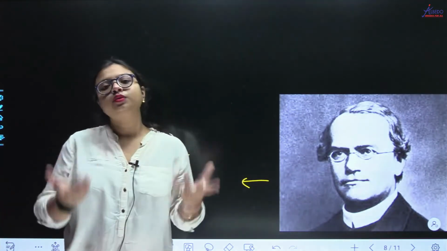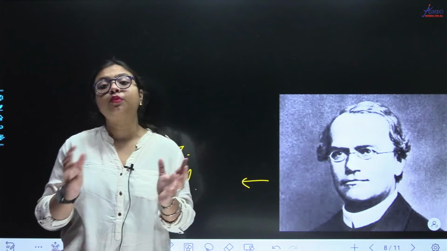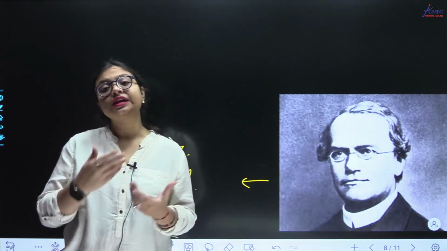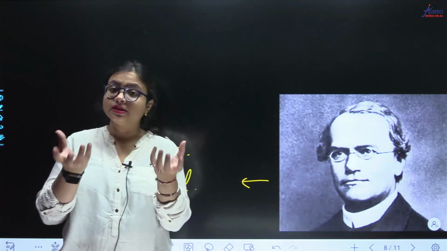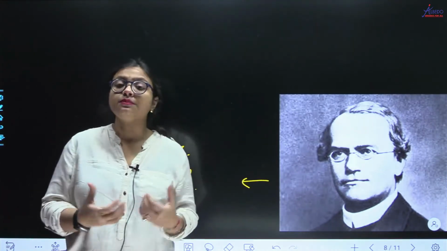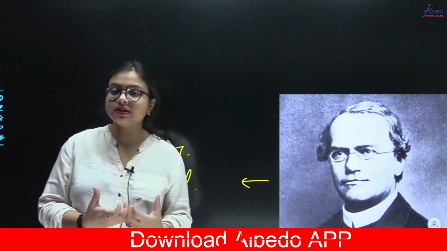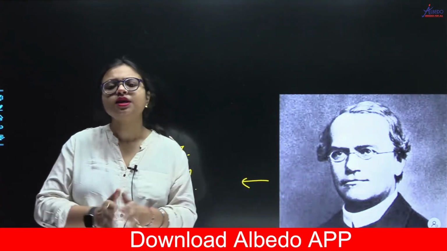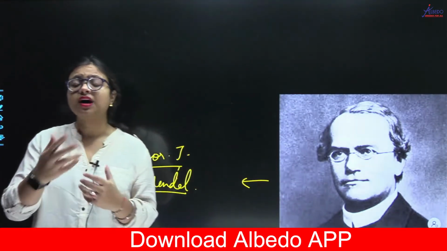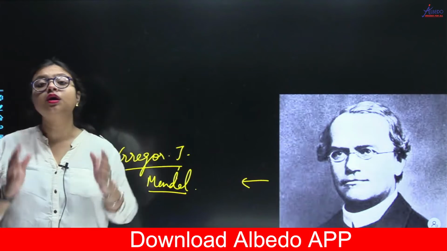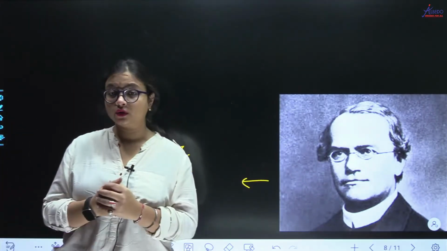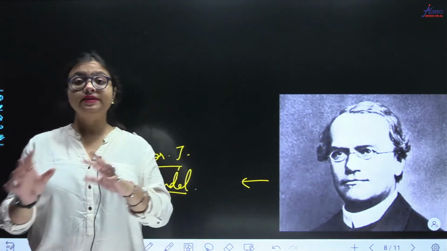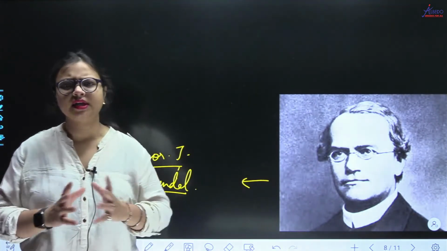Now why do they look like their parents? He pondered over it, and he thought that there must be something which is passed from the parents to the progeny. Progeny means children, offspring means children, they both mean the same thing. So there must be something passed on from these parents to the offsprings, which is responsible for whatever they are looking like. At that time there was no discovery such as genetic material or DNA or anything.